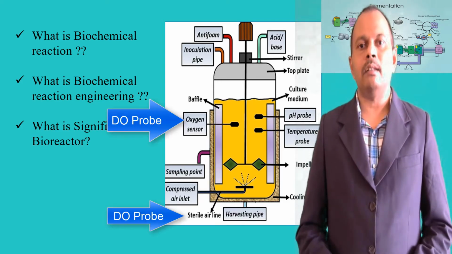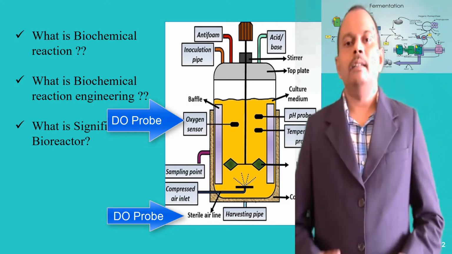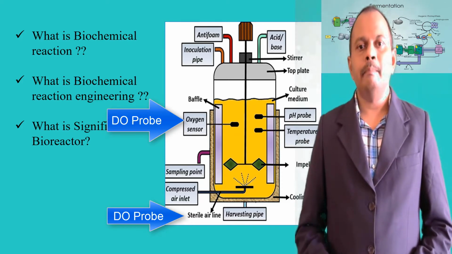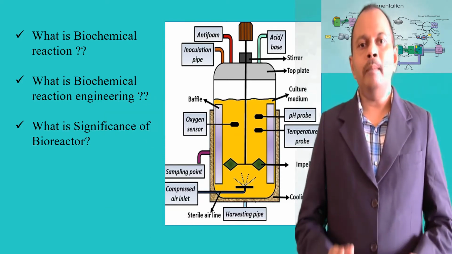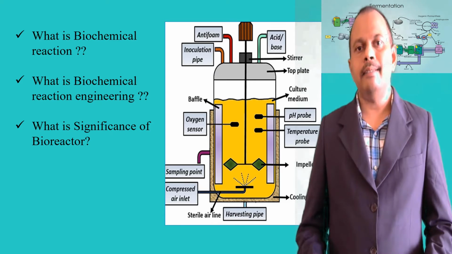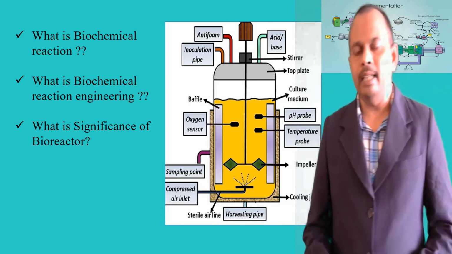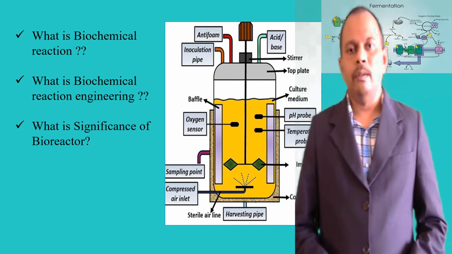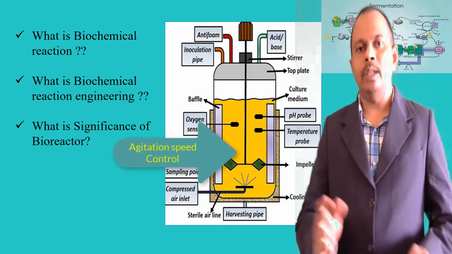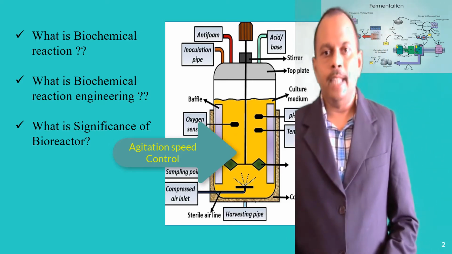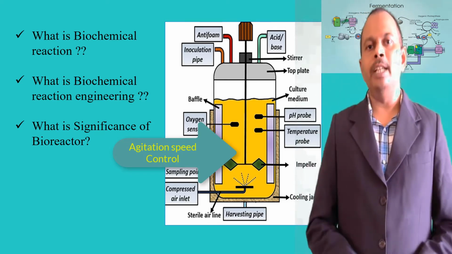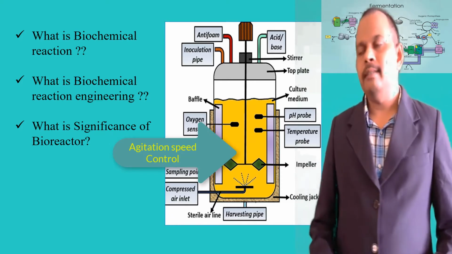And to control the dissolved oxygen concentration, we have the DO probe, and with the help of sterile air, we can control the dissolved oxygen concentration inside a bioreactor. And to uniformly distribute the liquid nutrient media to all the cells inside a bioreactor, since cells consume the liquid nutrient media during growth, we have the impeller. The impeller is connected to the motor. Because of the power given to the motor, the impeller rotates. With the help of this impeller, you can maintain the required agitation speed so that you can uniformly distribute all the nutrient media to the cells.